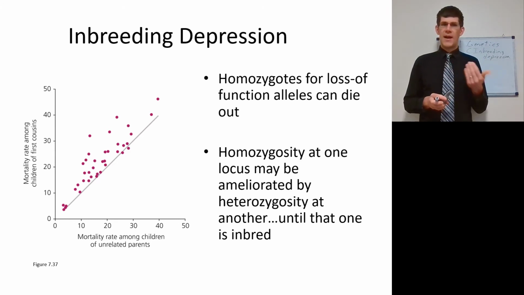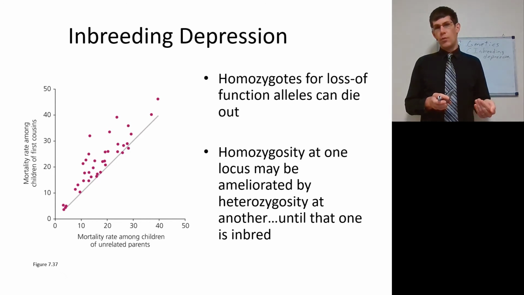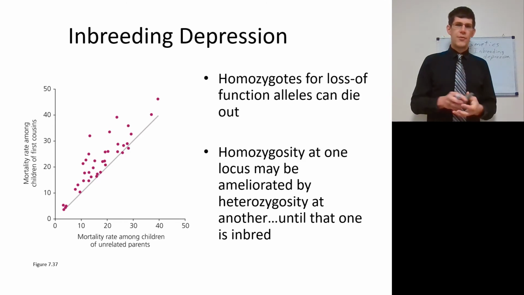What we see is a gray line, which, if the mortality rate among children of unrelated parents was equal to that of children of first cousins, this gray line would be a perfect fit for the data. What you see, however, is almost all of these data points, yes, there are two that are below the line, but the rest of them are above the line, which means for almost all cases, the mortality rate of children of first cousins is higher than the mortality rate of children of unrelated parents.